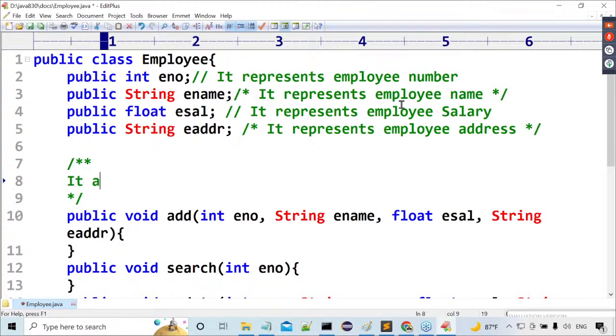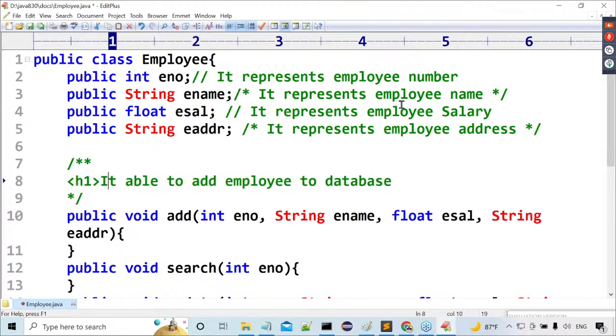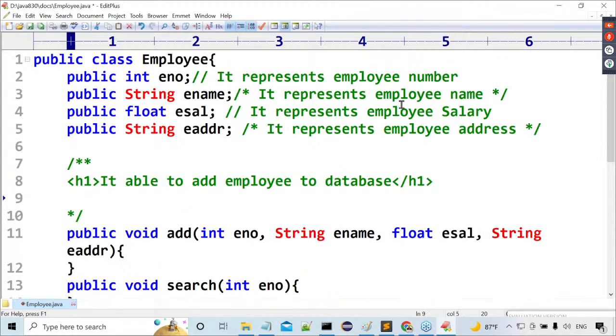Okay. It is able to add an employee to the database. Point 1. Of course, if you want to include some HTML tags, we can use HTML tags. What is this HTML tag actually? Header tag or not? Font related, header, H1, topmost header. Next one is what? Then after that, I want to use. Then you should understand, every line should start with what? Star.